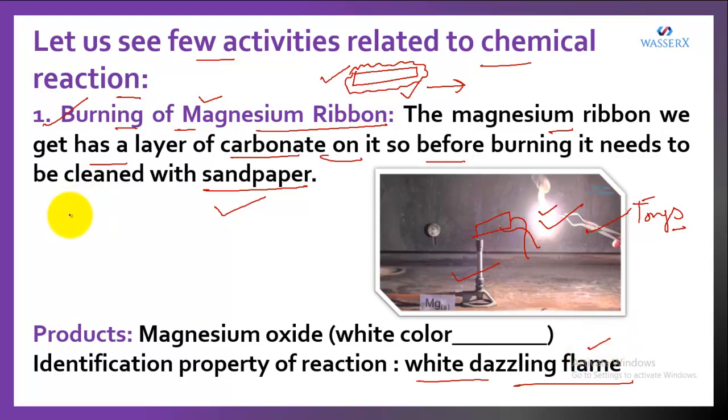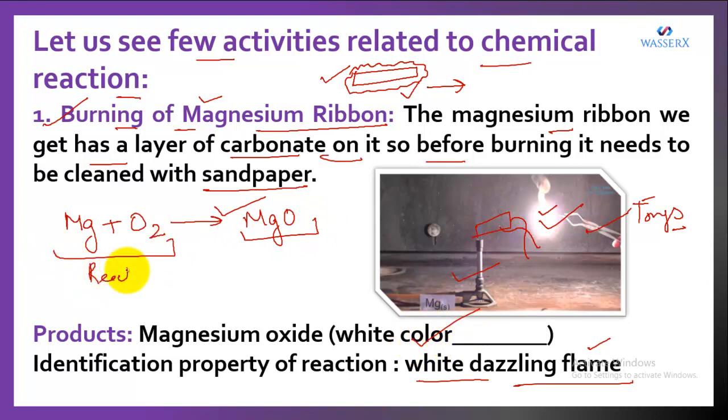So what is actually taking place? We had magnesium, and we burnt it in the presence of oxygen because oxygen is a supporter of combustion. When they both reacted, they form magnesium oxide, and the color of magnesium oxide is white. So in this reaction, magnesium and oxygen are reactants and MgO is the product. So this is an example of a chemical reaction.